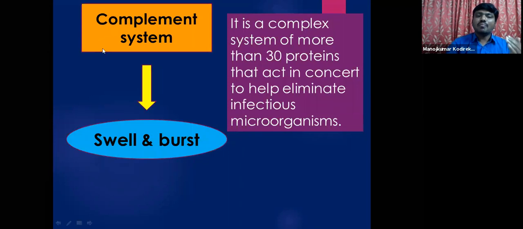Whereas the complement system, as you have seen in part 2, just in the earlier beginning of this session, okay. Complement proteins, more than 30 proteins are there which together form a complement system. So these are responsible for the swelling and burst. This is called cell lysis. As I already mentioned, what is this process? So they enter into the cell, they make the cell swell, okay. At one point of time the cell will burst. So that is called lysis, nothing but cell death, okay. Cell lysis takes place by this complement system.